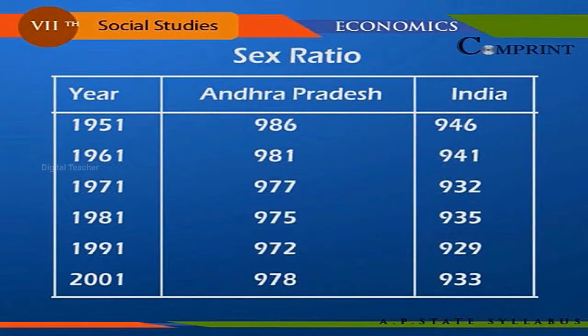Sex ratio. In 1951, Andhra Pradesh 986, India 946. In 1961, Andhra Pradesh 981, India 941. In 1971, Andhra Pradesh 977, India 932. In 1981, Andhra Pradesh 975, India 935. In 1991, Andhra Pradesh 972, India 929. In 2001, Andhra Pradesh 978, India 933.